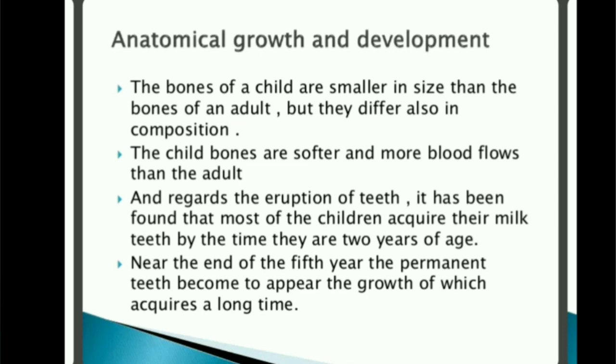So all the milk teeth develop by 2 years of age. Near the age of 5 the milk teeth start to fall, and permanent teeth appear from the age of 5 years.